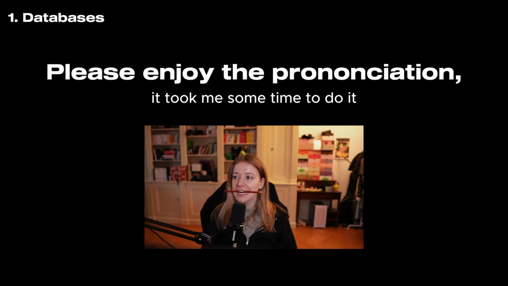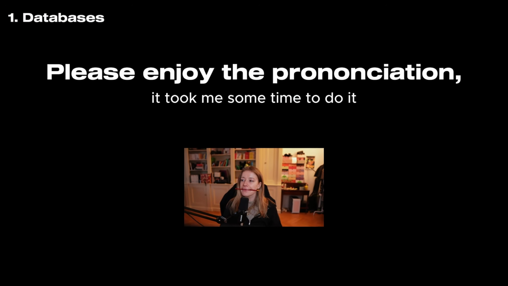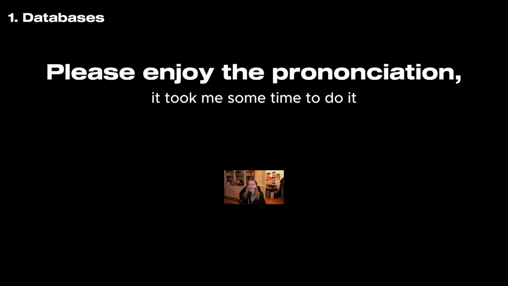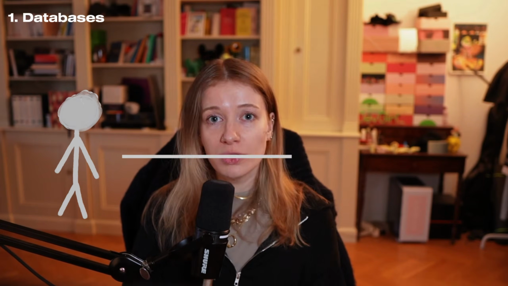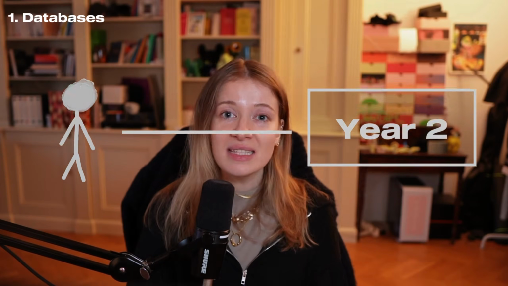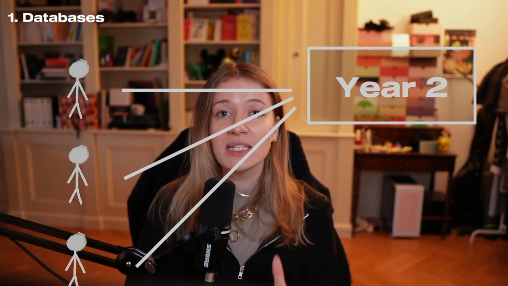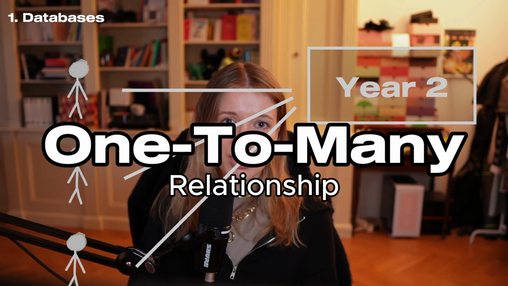Now here's where it gets interesting. We need to think about the relationship between these two entities. A student belongs to a class, but a class can have multiple students. This is what we call a one-to-many relationship in SQL.